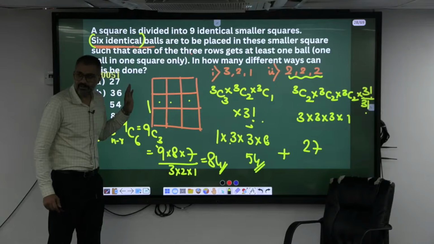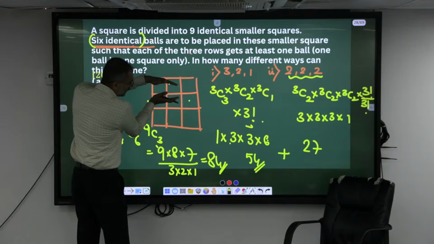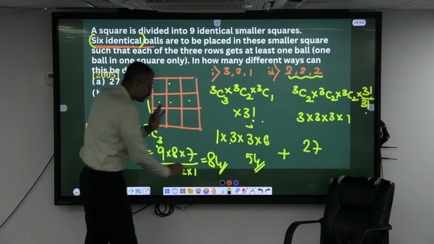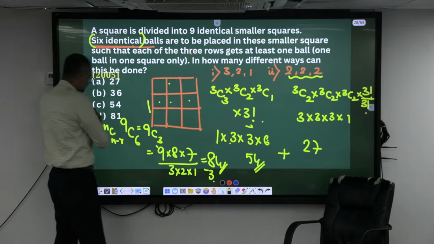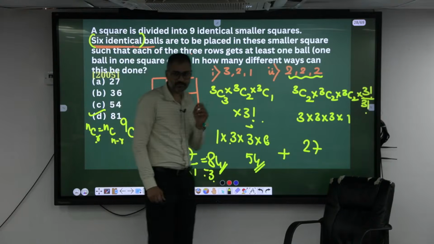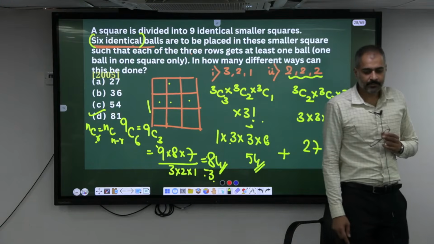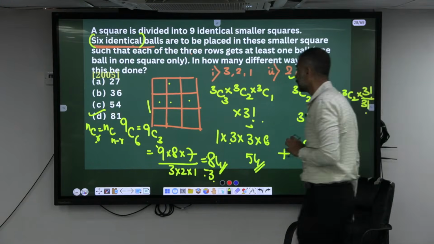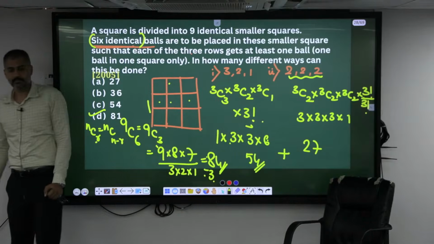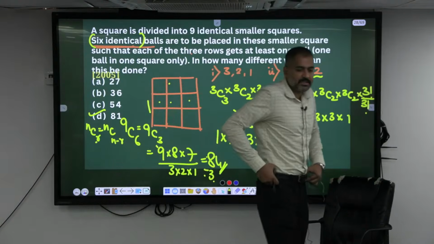In these 84 ways of keeping all those balls, we have kept 3 here, 3 here, and 1 empty. Isn't it? 3, 3, 0. In how many different ways can you arrange 3, 3, 0? Can I place 3 and 3 like this? If I take out those 3 conditions, I will get the same 81. Understood? The total number of cases minus exceptions. So these kinds of questions have to be tried.